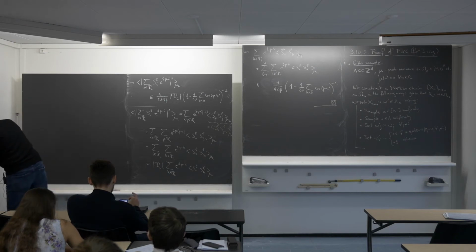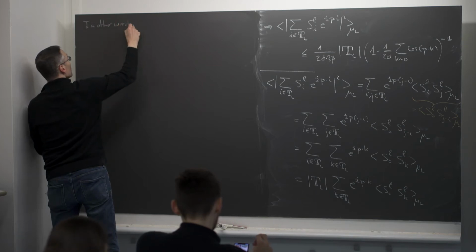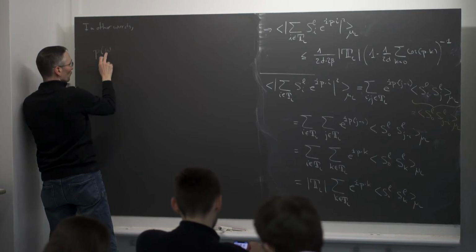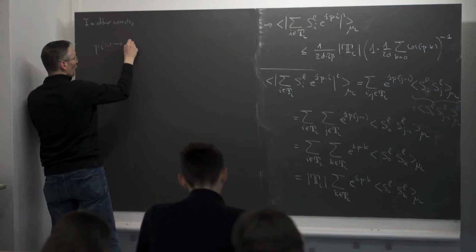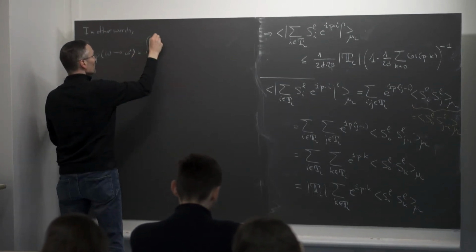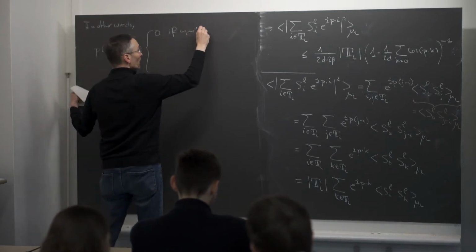Okay, so to summarize, in other words, the transition probability of going from a configuration omega to a configuration omega prime for this Markov chain is given by 0 if the configuration omega and omega prime differ at more than one vertex.